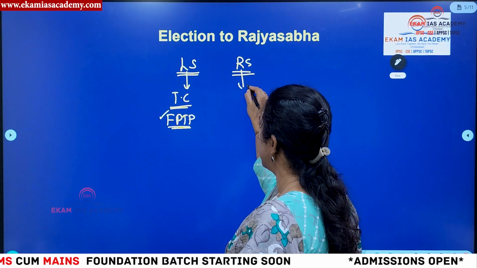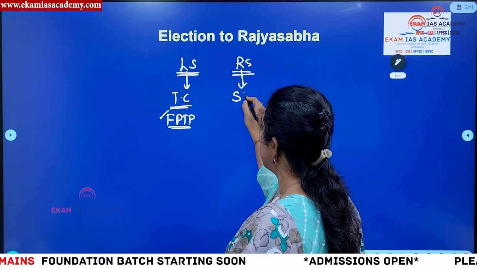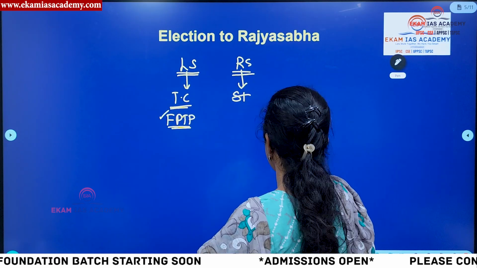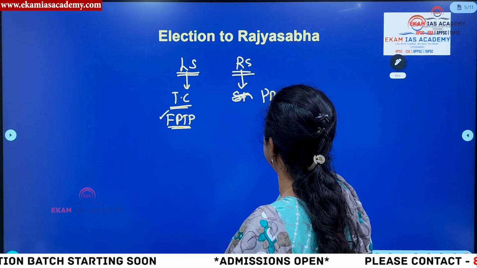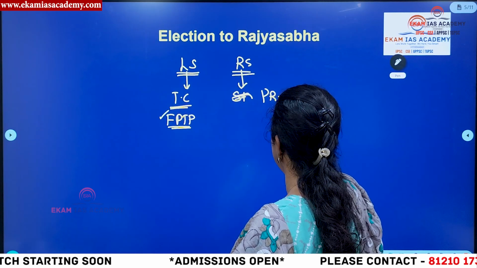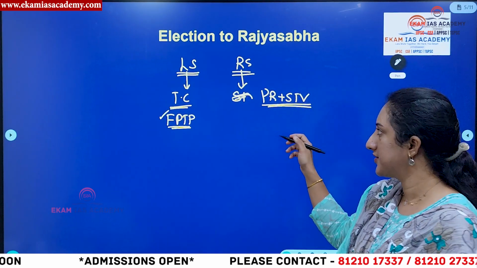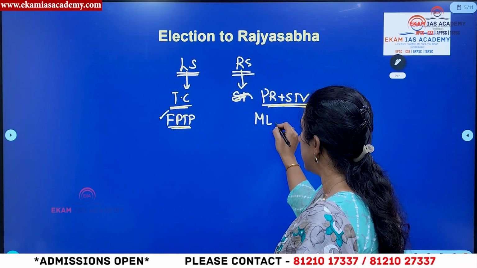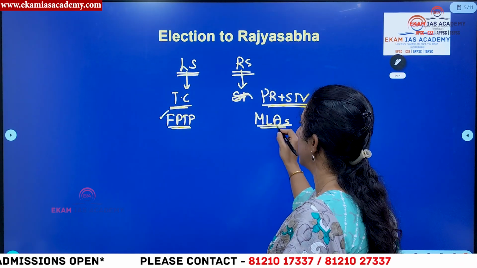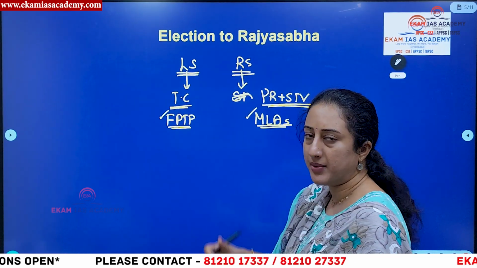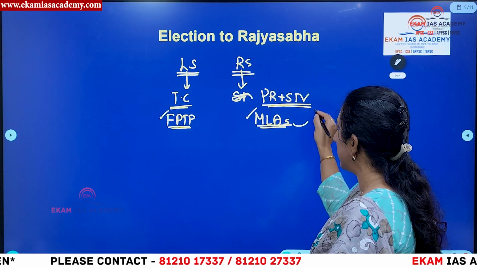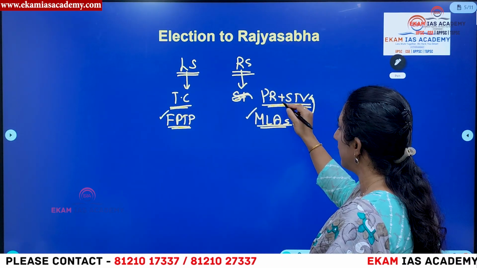Then what about Rajya Sabha? This is conducted through proportional representation with single transferable vote. So this is the method of election. Who is going to elect Rajya Sabha? It is the state MLAs. From different assemblies, the MLAs who are already elected by the people directly will elect the Rajya Sabha MPs using this method.